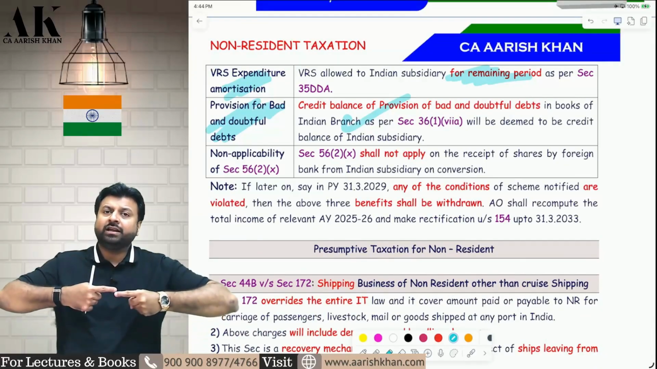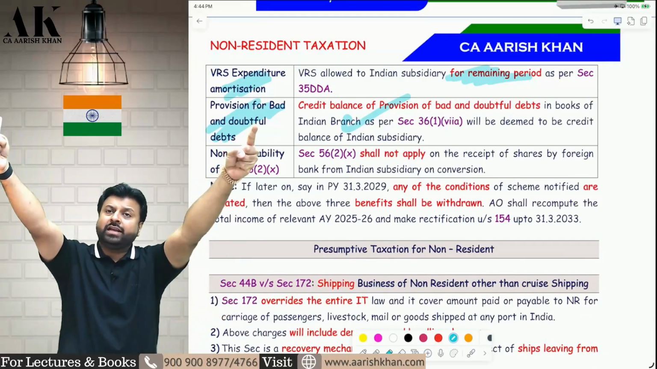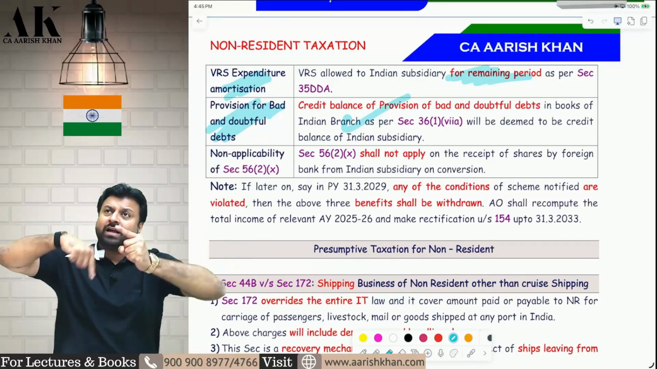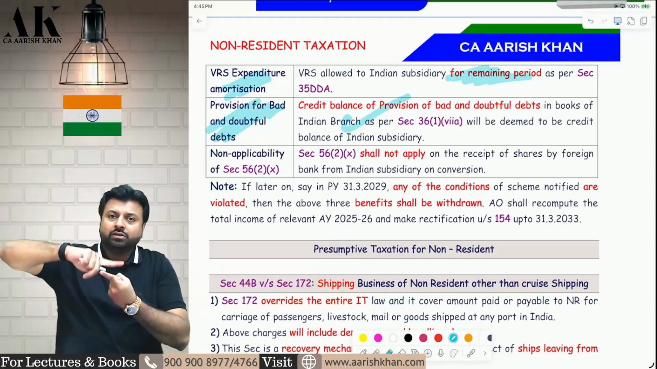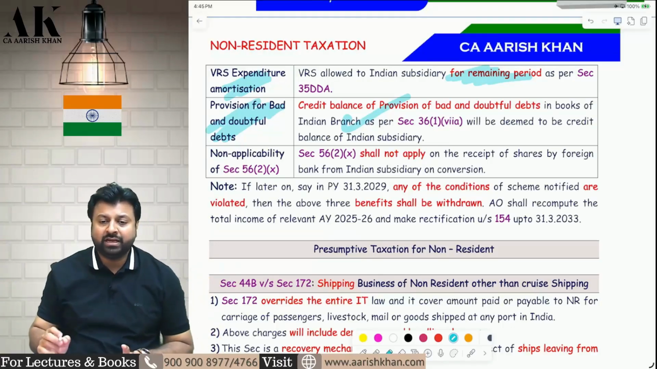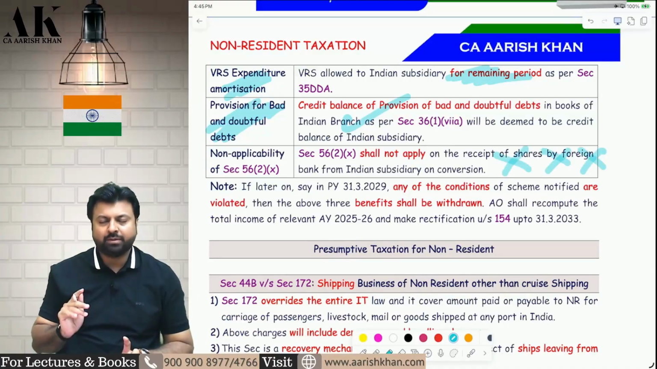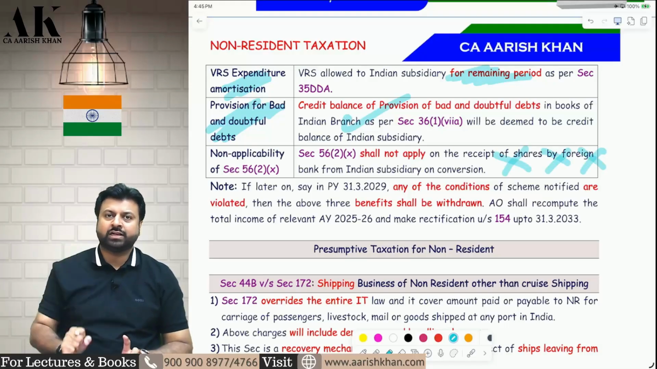There is a branch in India. There is a parent company outside India. The parent company will convert the branch into a subsidiary. So the subsidiary will give shares to the parent company. Whether gift taxation will apply in the hands of the foreign company? No, 56(2)(x) shall not apply in the hands of the foreign company for receiving the shares, because the foreign company will receive shares now from the Indian subsidiary.